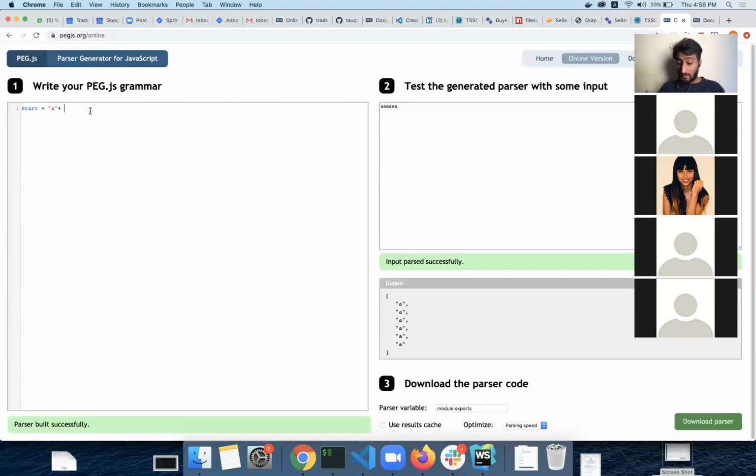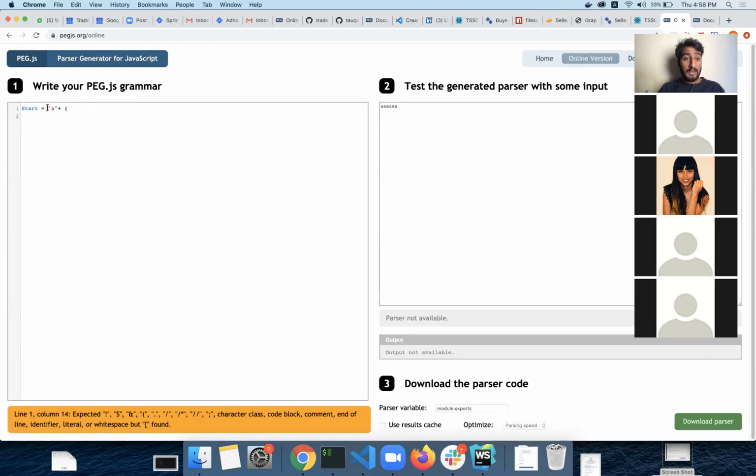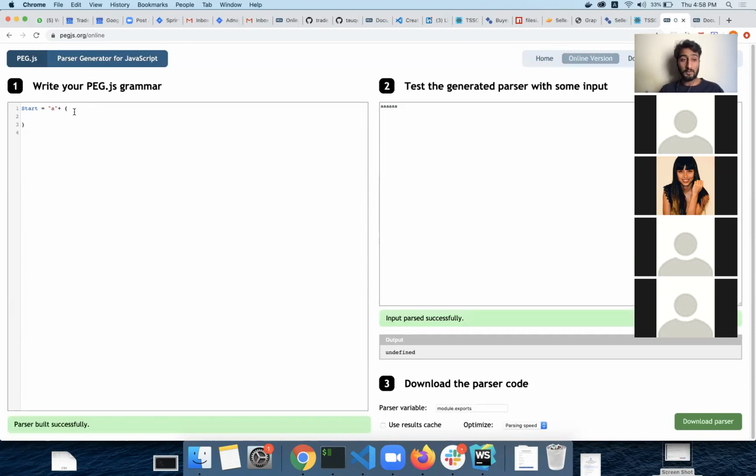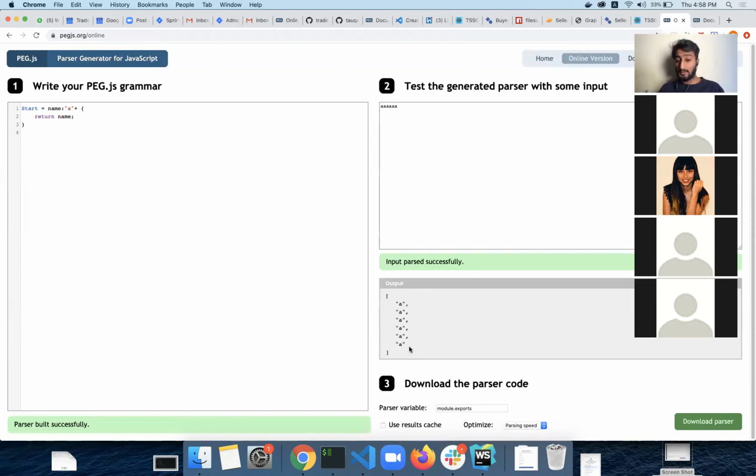One thing, we can also name our expressions so that those can be referenced inside this as variables. So let's say I want it to be name, and then I return name from it. Look at this, it is returning me the correct output again, because whatever it was accepting here, I'm returning back so that it is returned into the main AST that we're building.